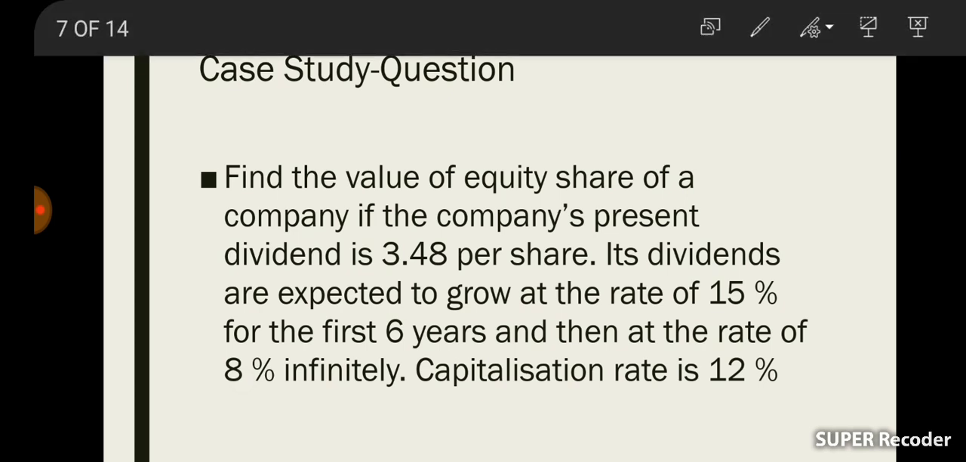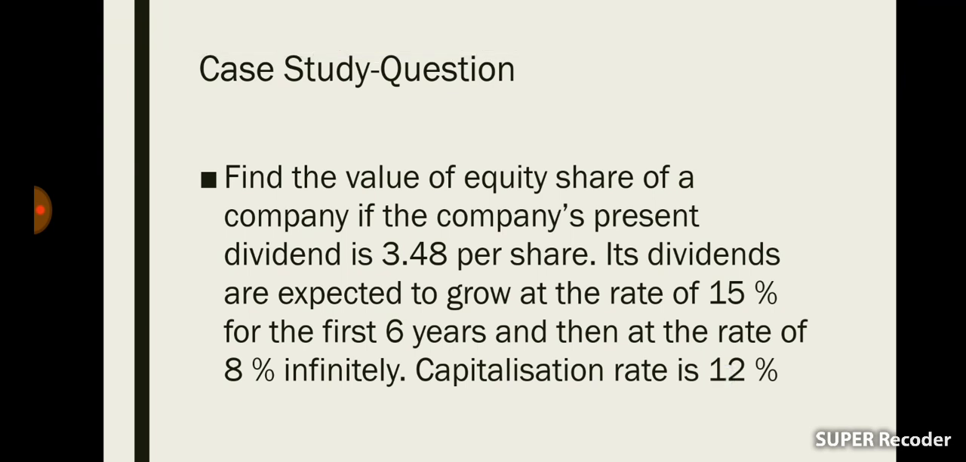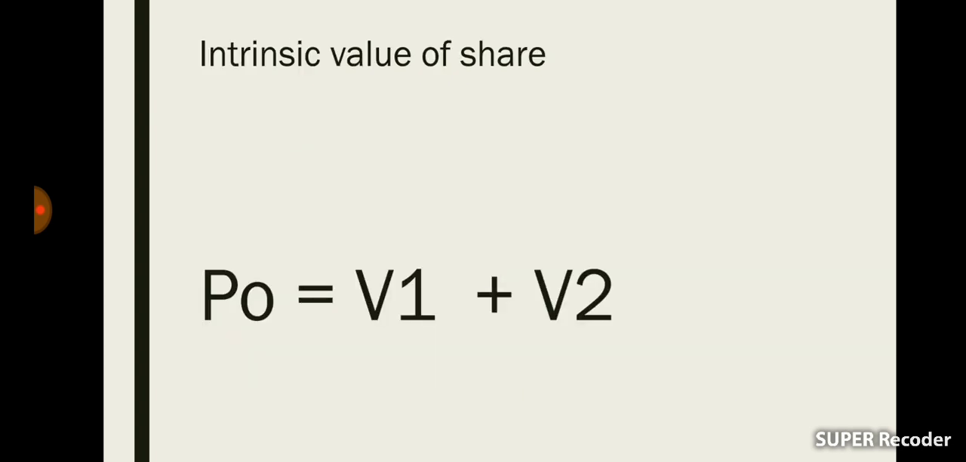That is the rate of discount. We can call K the capitalization rate, discount rate, rate of return, etc. So K is 12%, and now let's discuss the solution. For calculating P0, the equation is V1 plus V2. First of all, we need to calculate V1.